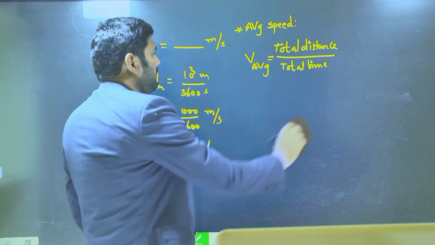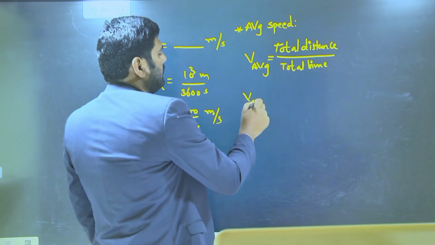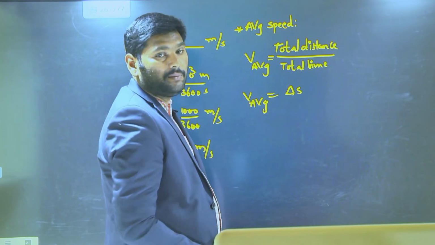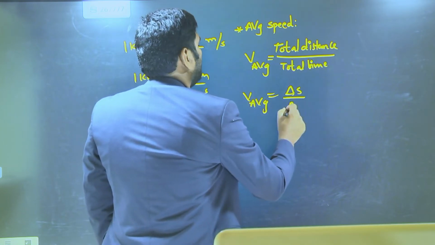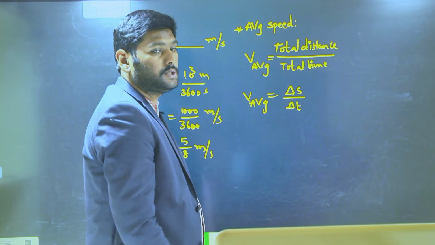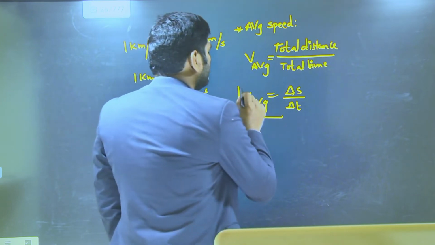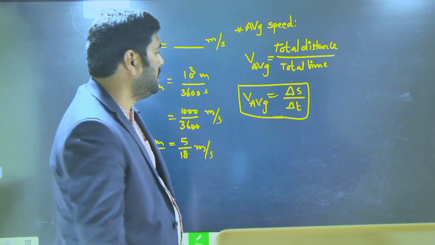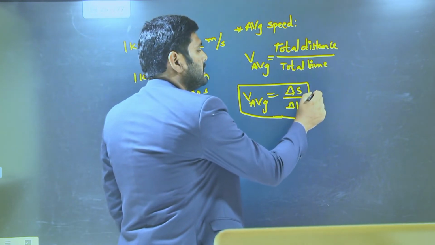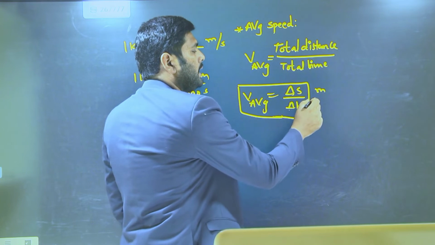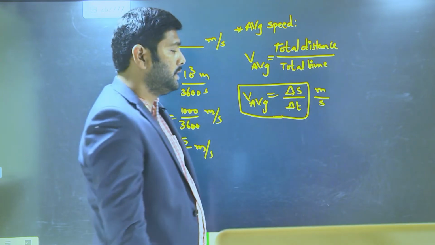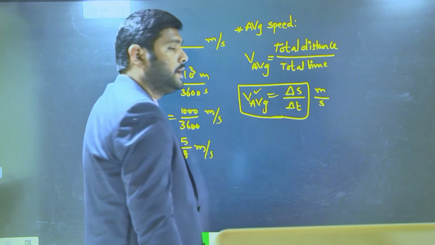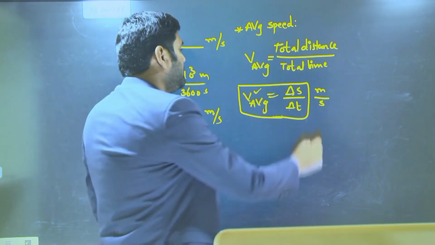We can represent total distance with delta S and total time taken with delta T. This is the average speed formula. Total distance units are meter and total time taken units are seconds, so average speed units are meter per second.